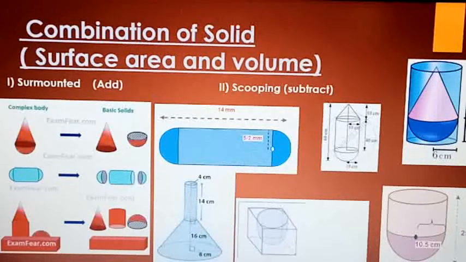Here on the left hand side, if you observe, a cone is there, under that a hemisphere is there. And that is a capsule, so a cylinder is there, hemisphere is there, and also a cylinder and a cone are there. Like that they can ask combination of solid based problems.